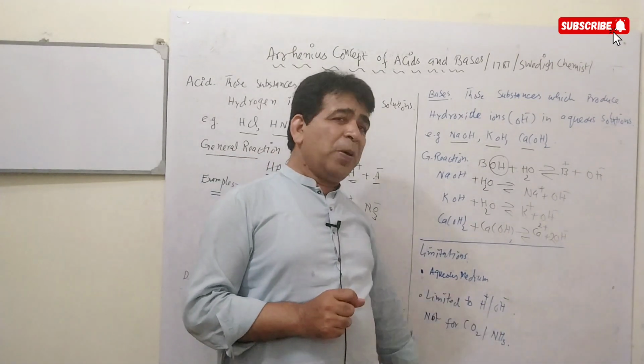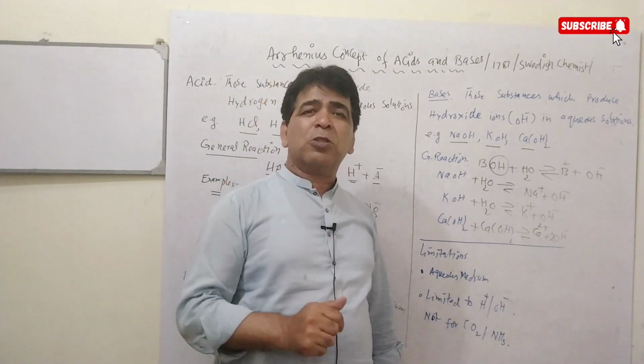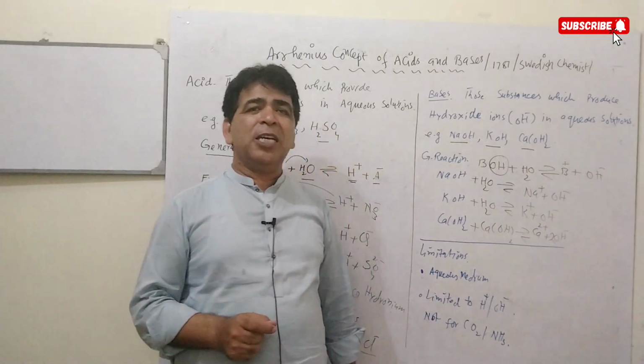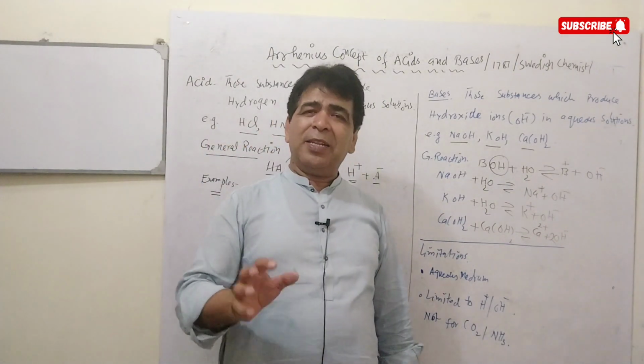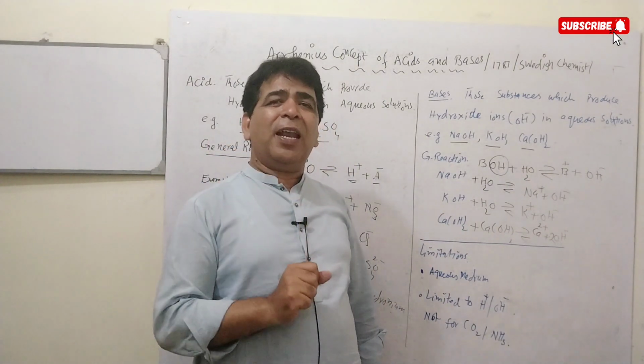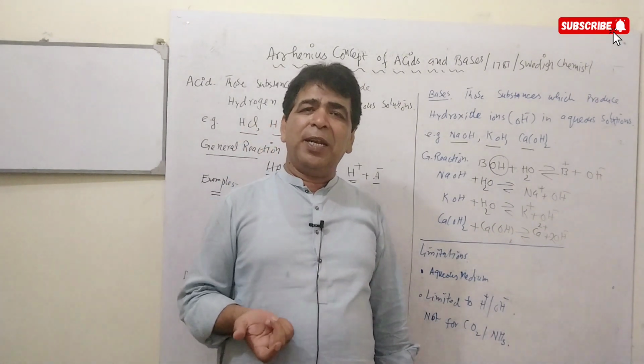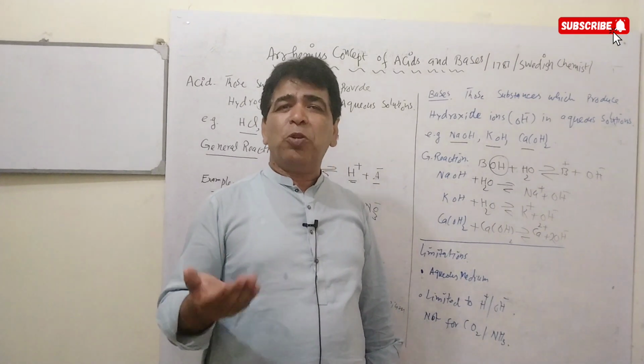Similarly, this concept is based on those bases which have OH negative ions, meaning hydroxide ions. And this concept doesn't give an idea about those bases which don't have OH negative ions, like ammonia gas.